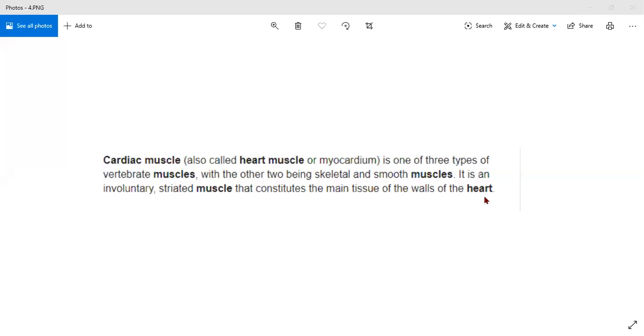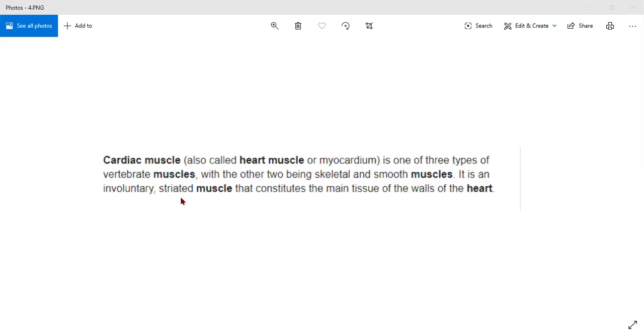So what I have said, the muscles, and you have to learn the definition of the cardiac muscle. So now I will repeat this cardiac one again. Cardiac muscles are also called heart muscles, or myocardium. It is one of the three types of vertebrate muscle, with the other two being skeletal and smooth muscle.